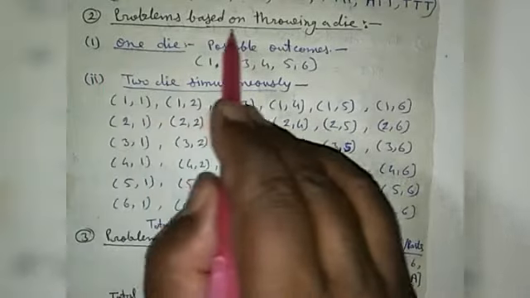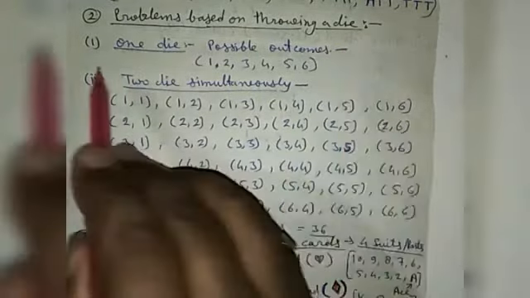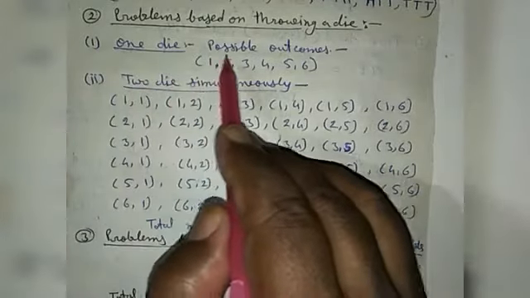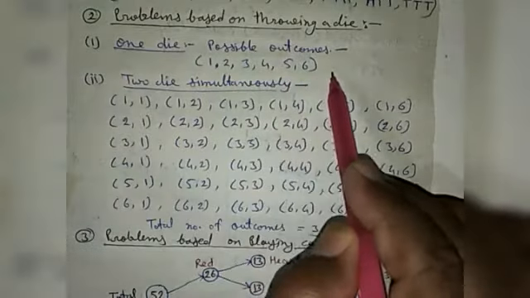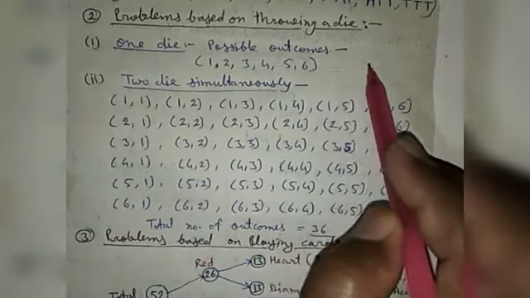Second type of problem is based on the die. If one die is thrown, then the possible outcomes are 6 numbers: 1, 2, 3, 4, 5 and 6. So here there are 6 possible outcomes.